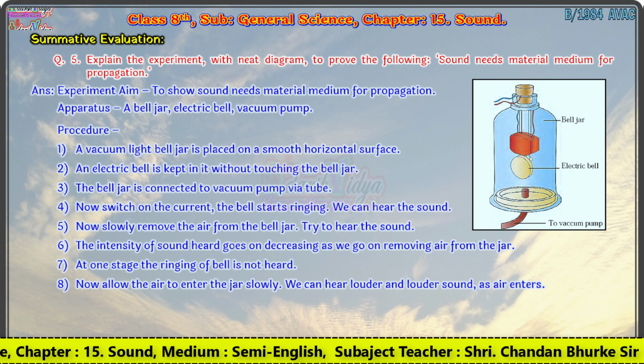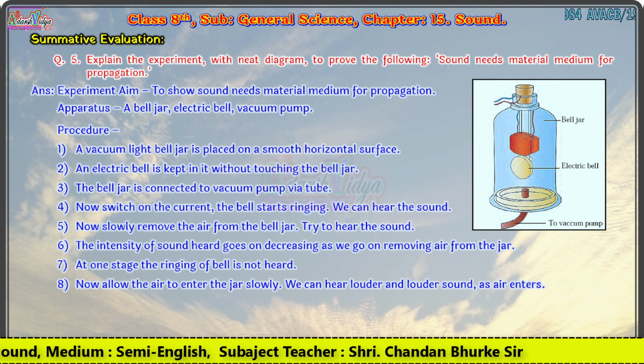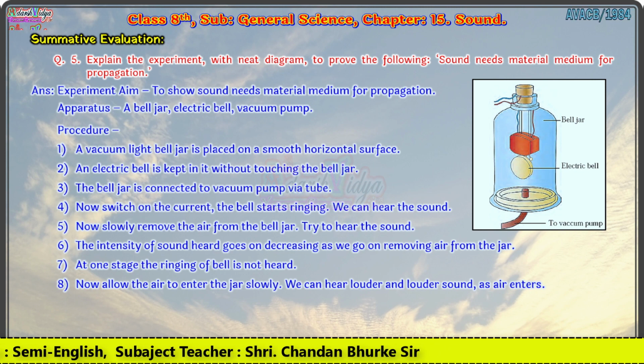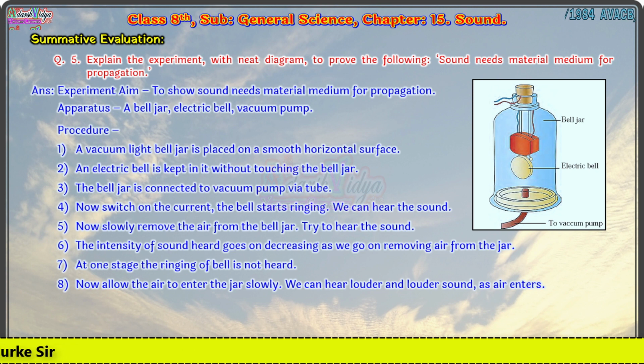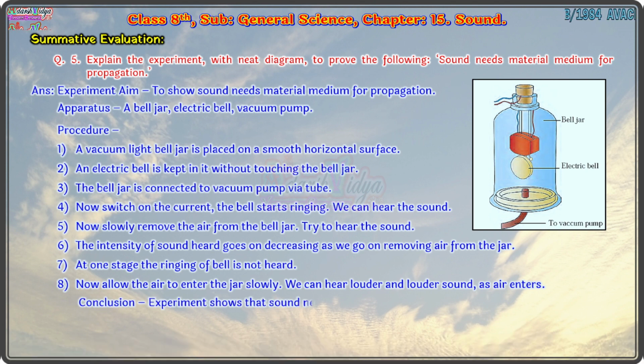6. The intensity of sound heard goes on decreasing as we go on removing air from the jar. 7. At one stage the ringing of bell is not heard. 8. Now allow the air to enter the jar slowly. We can hear louder and louder sound as air enters. Conclusion: experiment shows that sound needs material medium for propagation.